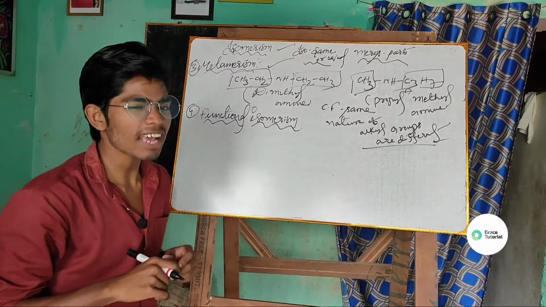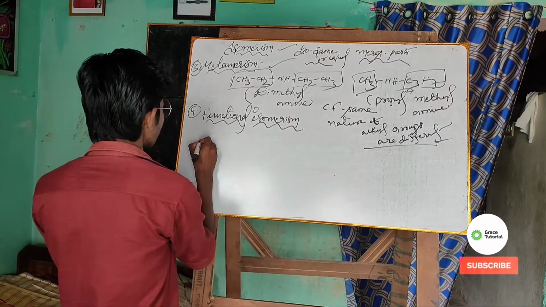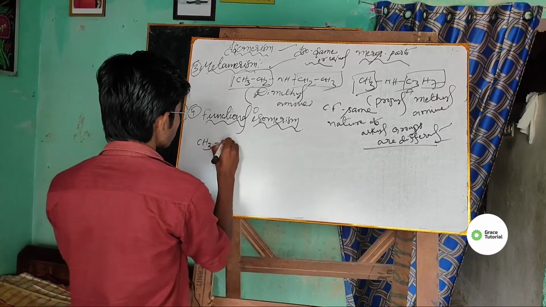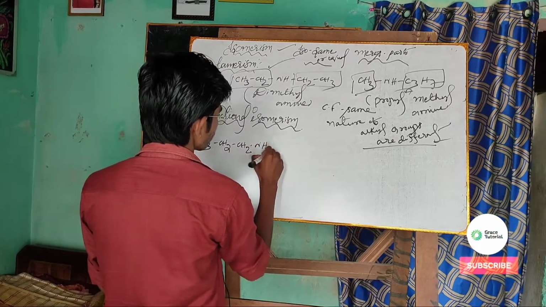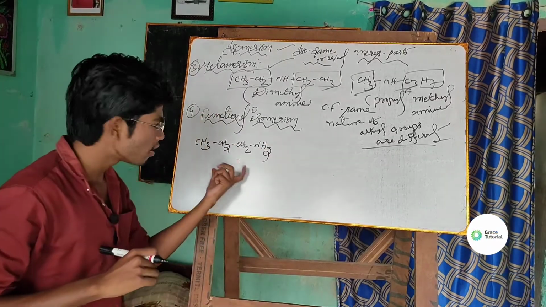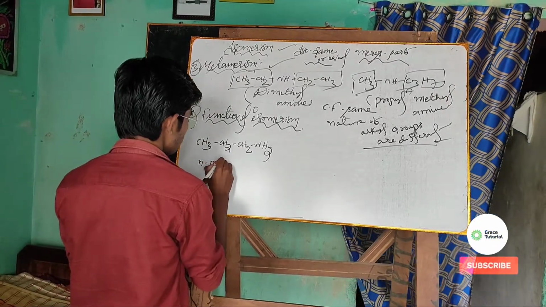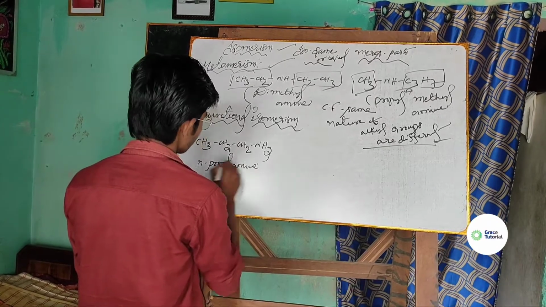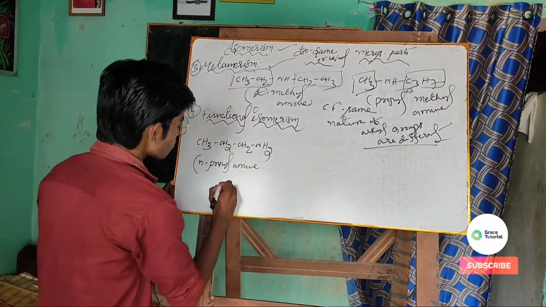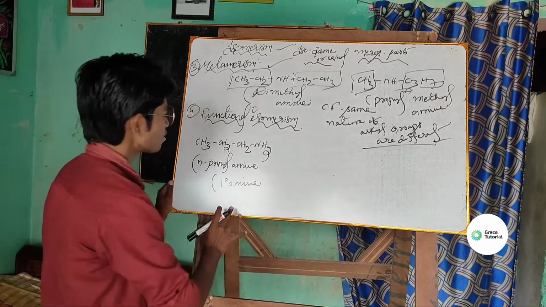Well, the functional isomerism is also very easy to understand, my dear students. Suppose I have CH3, CH2, CH2, NH2. So what is the name of this compound? N-propylamine, right? This amine comes under the primary. This is a primary amine, isn't it?